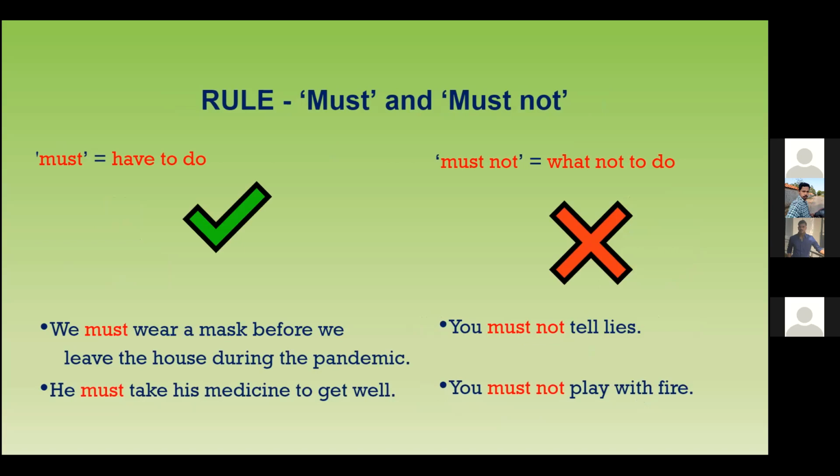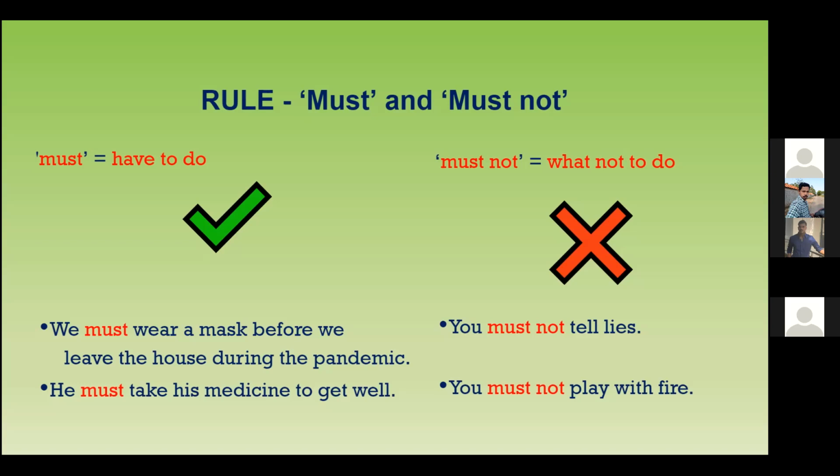Where it shows a rule. Okay. So when you have the rule, the modal verb is must and must not. Must means you have to do it. We all must eat so that we can live. If we don't eat, we will fall sick. So must not is what we should not be doing, what not to do. That is must not.